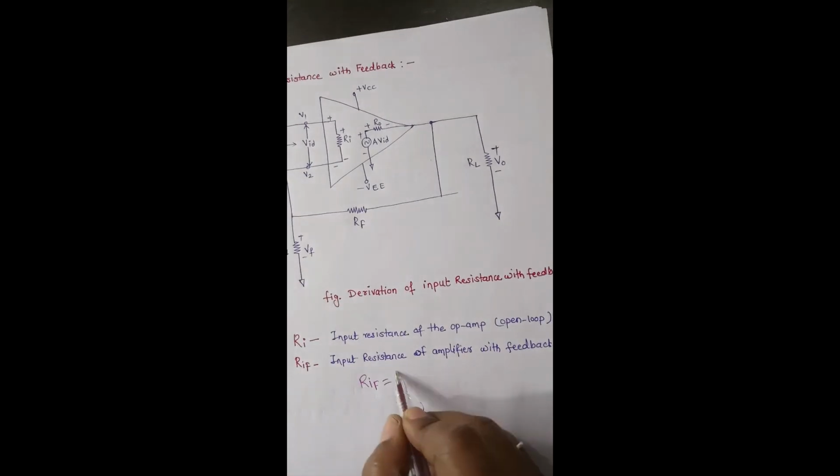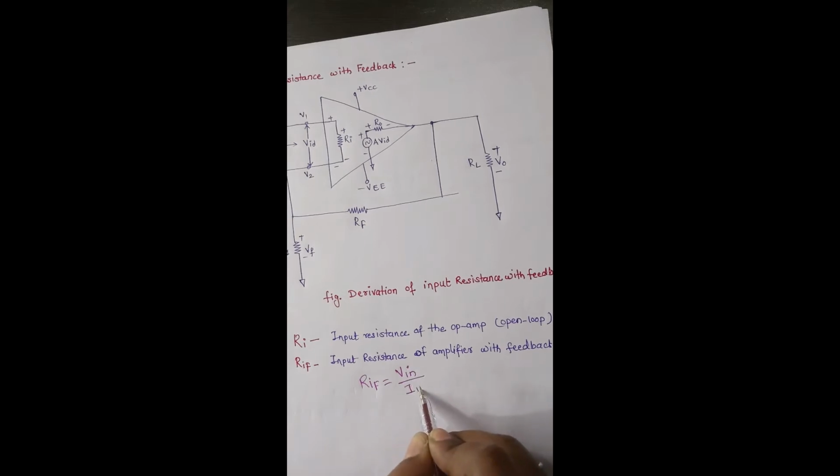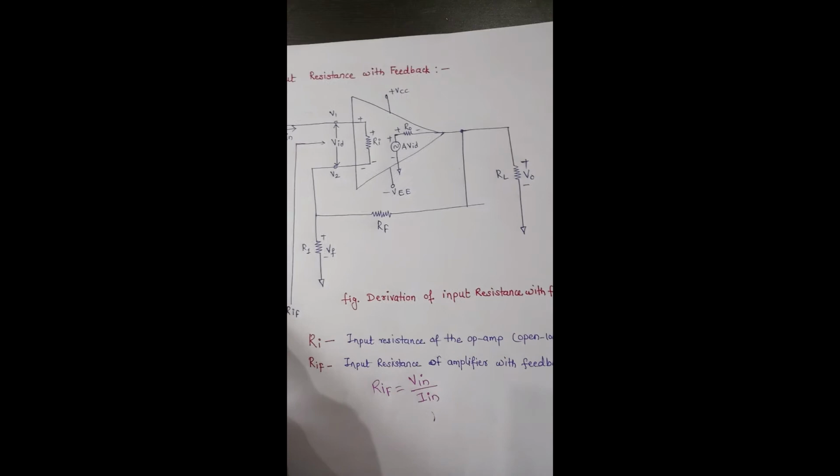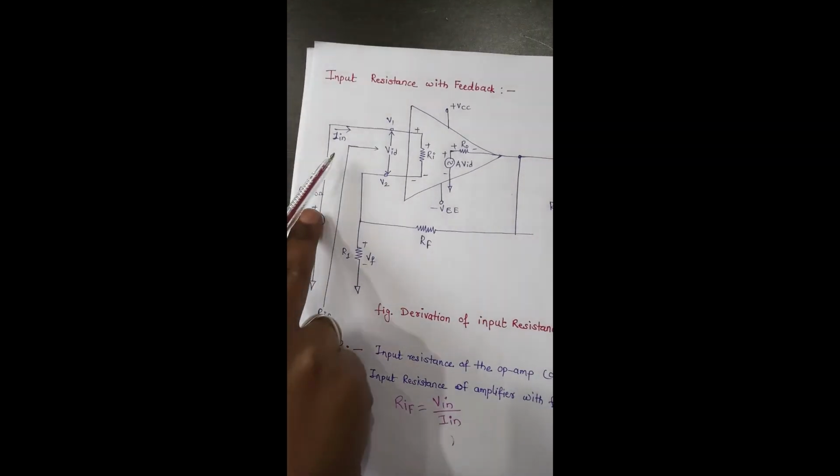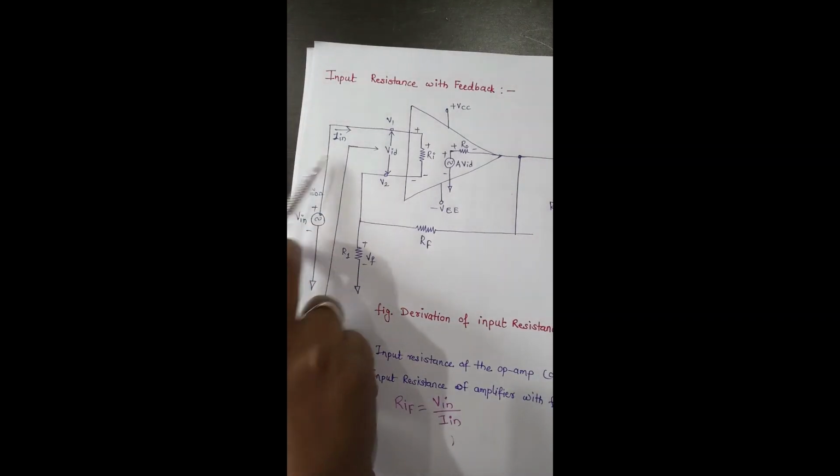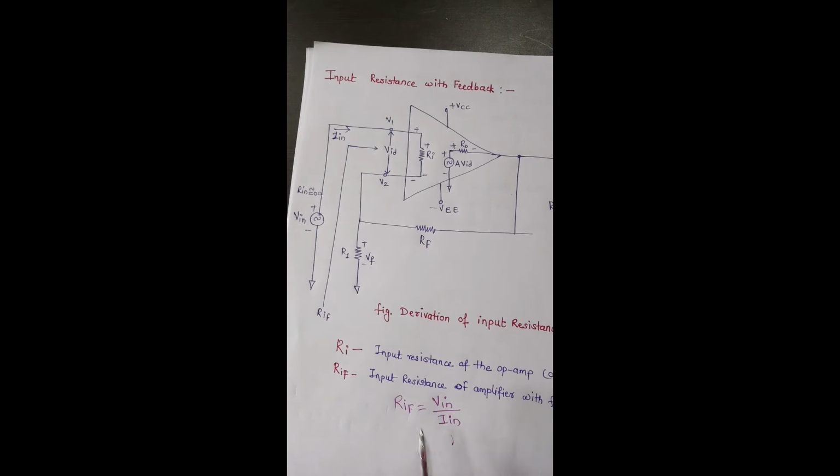So RIF we can define as Vin divided by the input current. Because of this Vin input signal source, we have input current Iin. So we can write the equation for input resistance with feedback as Vin divided by Iin.